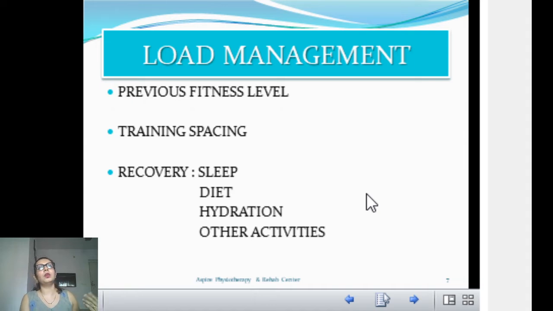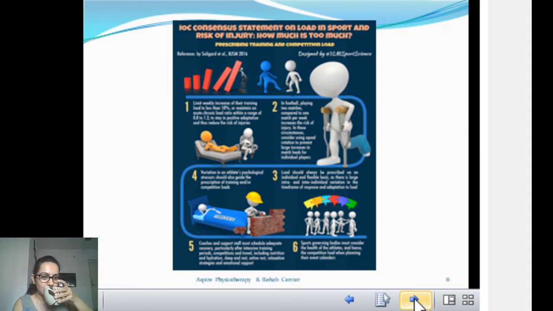Other activity could be as simple as relaxing, any hobby, swimming, stretching, yoga, whatever you like, or you can mix and match every day. You can change according to that.